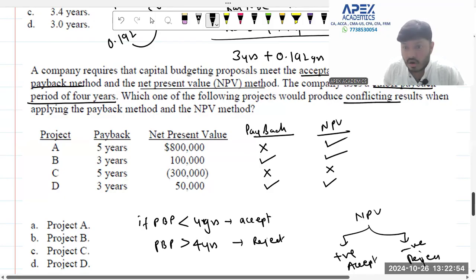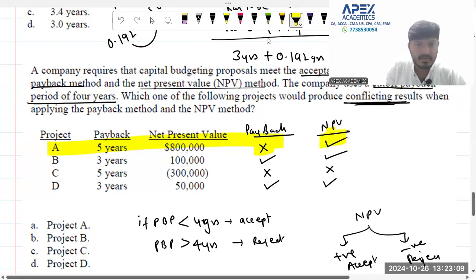produce a conflicting result? What is the meaning of conflicting? One will accept, one will reject. Is there any such project over here where we are having one will accept, one will reject? Yes. We have project number A where one will reject under payback and we will accept under NPV. Owing to this, project A is going to produce the conflicting results.